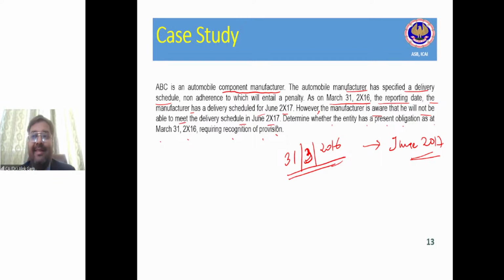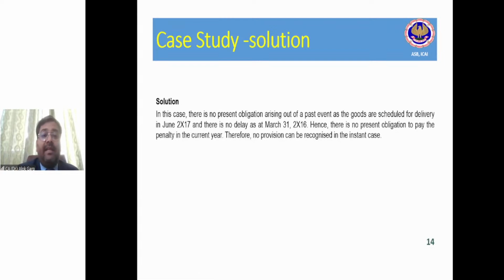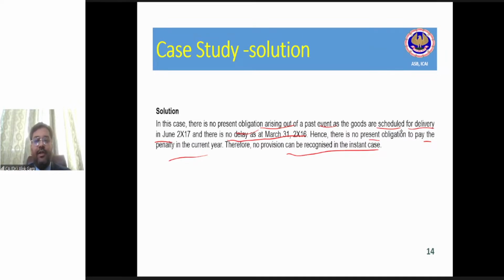Have you understood? So in this case, there is no present obligation due to a past event, and hence the provision is not required to be recognized on 31st March 2016. Right, guys? Is it clear? There is no present obligation arising out of a past event, as the goods are scheduled for delivery in June 2017. There is no delay as on March 31st, 2016. Hence, there is no present obligation to pay the penalty in the current year. Therefore, no provision can be recognized in the instant case. Right? You are right, Koshiki. It will be recorded nowhere. Very good. Absolutely perfect, guys.